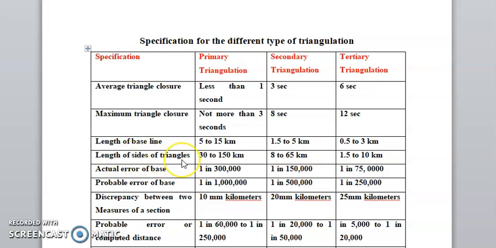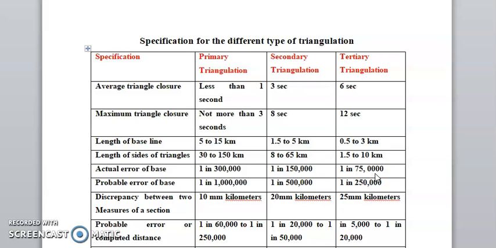Length of the sides of the triangle: 30 to 150 kilometers in primary triangulation, which is the bigger size; 8 to 65 kilometers in secondary; 1.5 to 10 in tertiary.